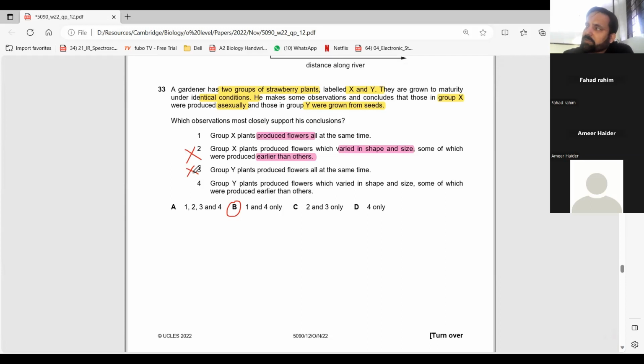What tells us that it reproduces sexually is that it has flowers.